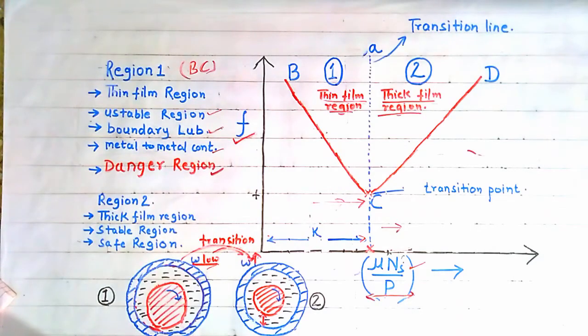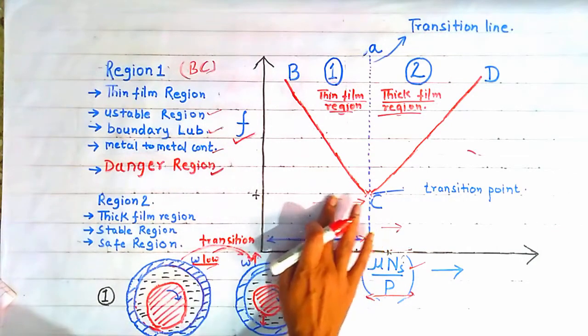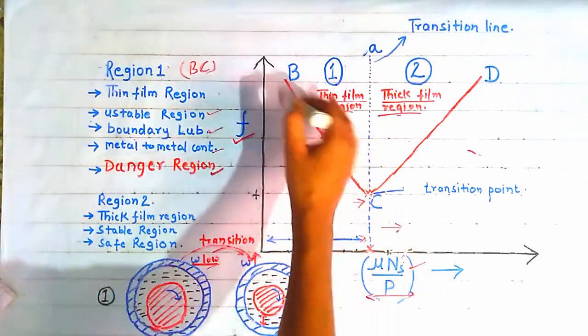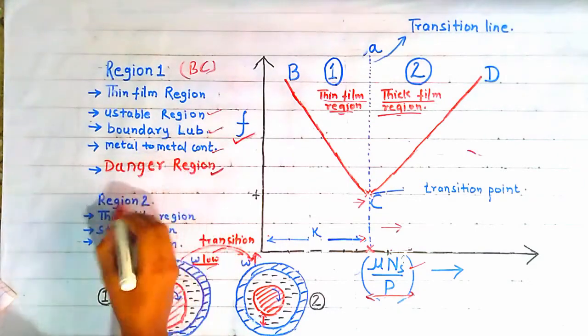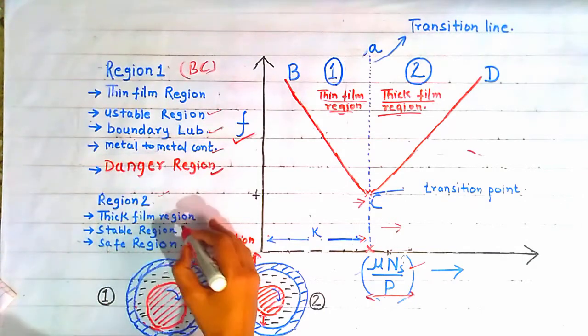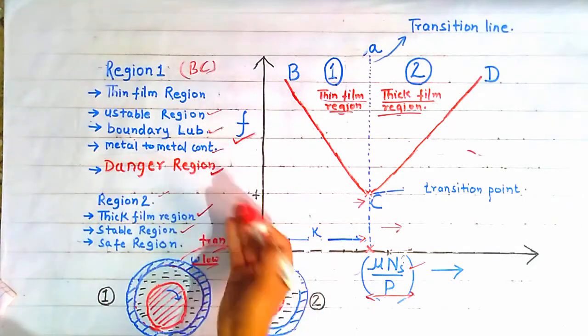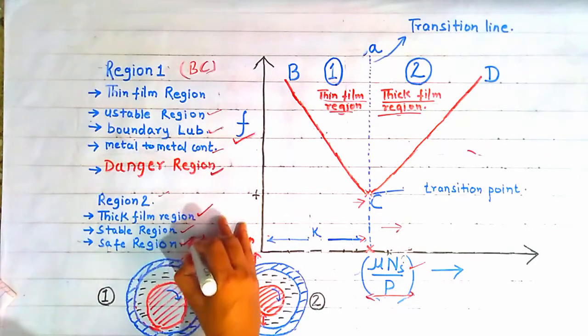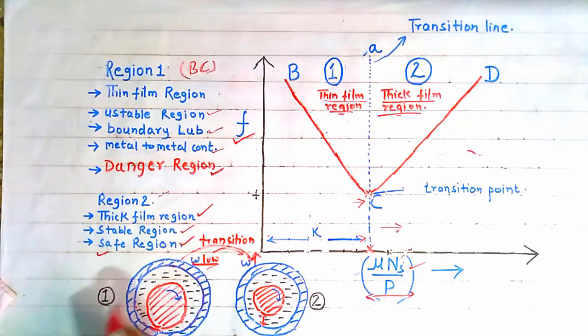Because there is metal to metal contact between the journal and the bearing, there will be rubbing between them, so we should not operate in this region. We should have sufficient speed of the journal so that we do not operate in the region of curve BC. Now we will go to region number 2. Region number 2 is the thick film region, and it is also called the stable region. Journal and bearing are completely separated with a thick film of lubricant, and it is a safe region, so we should operate in this region for stable operation of the bearing, because journal and bearing will be completely separated from each other by a lubricant film.